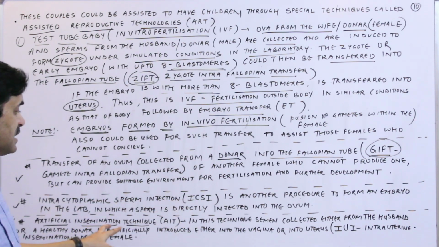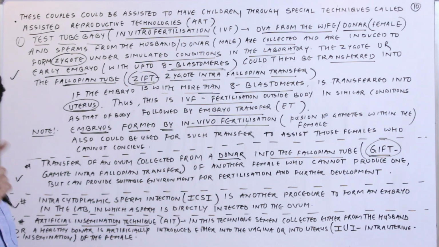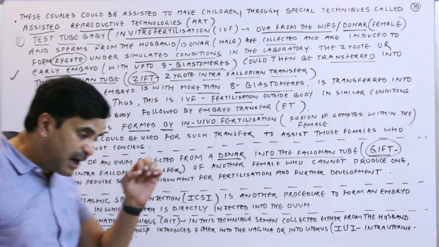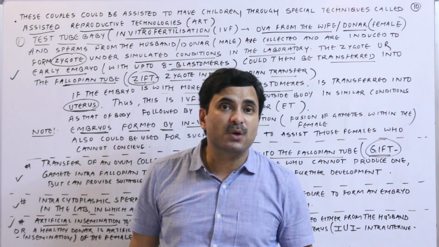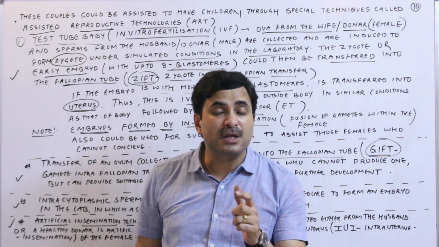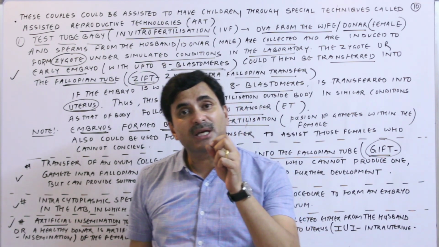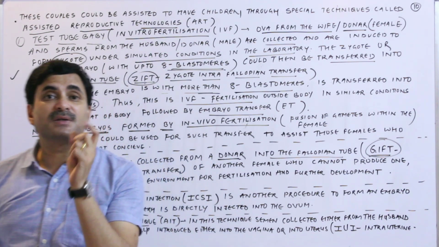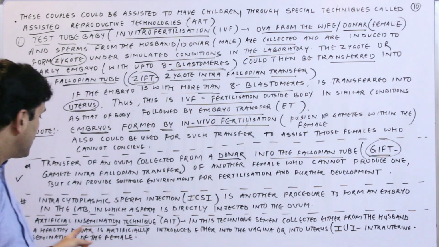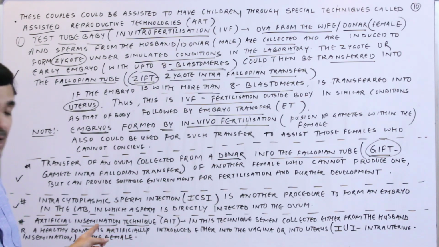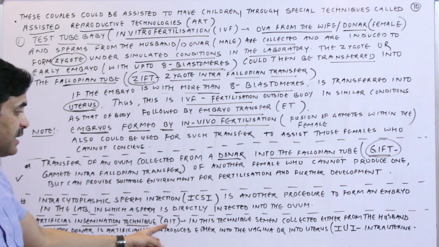Now the artificial insemination technique. What is insemination? Introduction of the semen into the female vagina is called insemination. But there are some males who can produce the sperm, but they cannot introduce the semen into the female vagina. Alright, so in that condition this technique will be used, which is known as the artificial insemination technique.